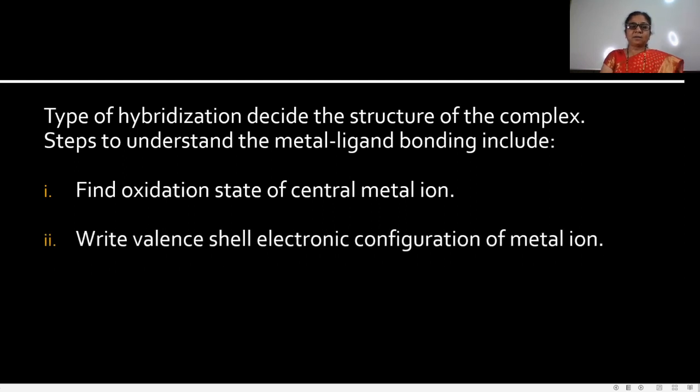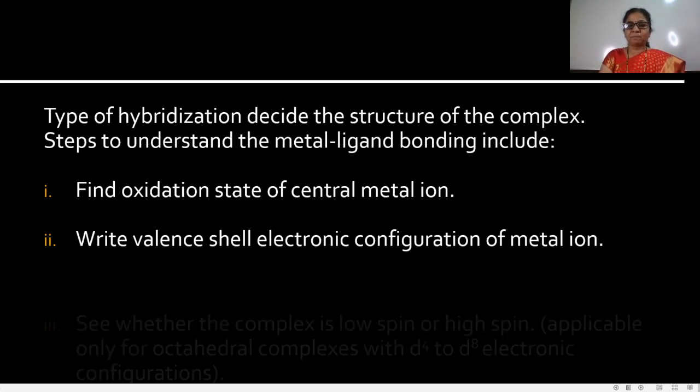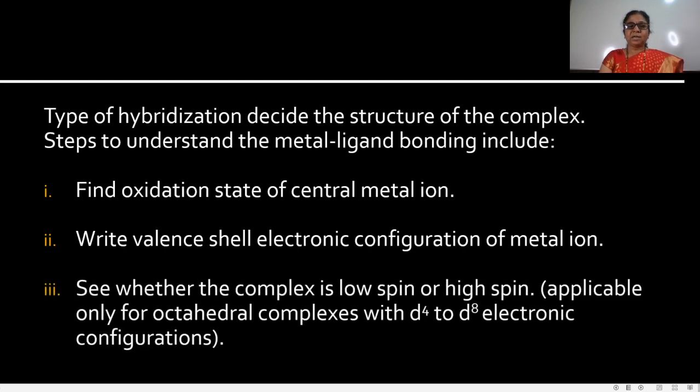Then write the valence shell electronic configuration of the metal ion. Then see whether the complex is a low spin or high spin complex.